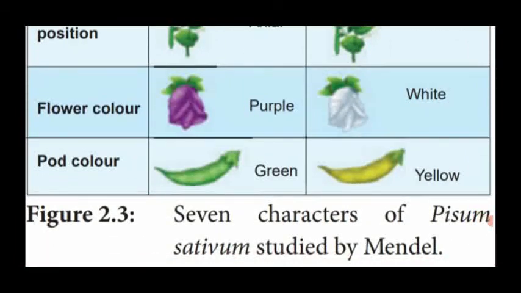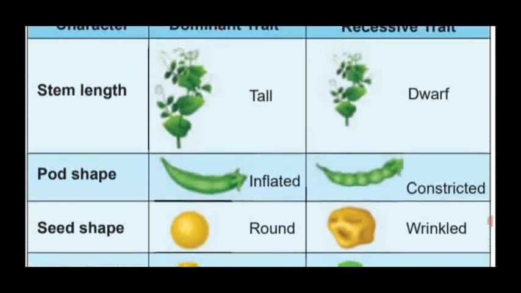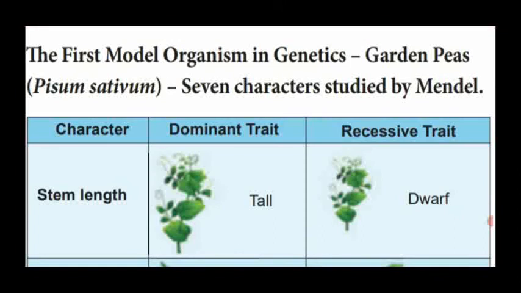Likewise, the pod color also shows variation. The green pod is dominant and the yellow pod is recessive. So these are all the 7 contrasting characters present in the garden pea plant. That's why Mendel selected the pea plant for his hybridization experiment.